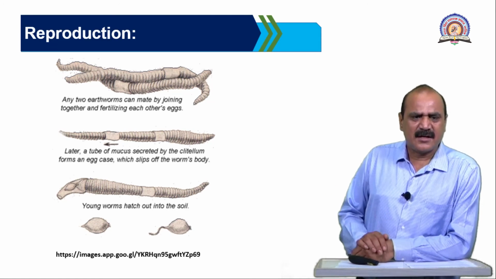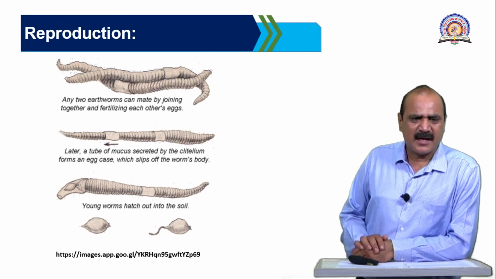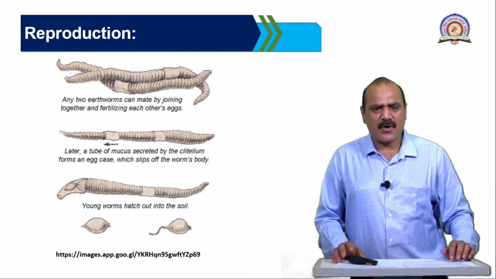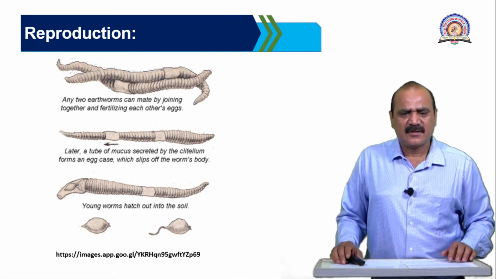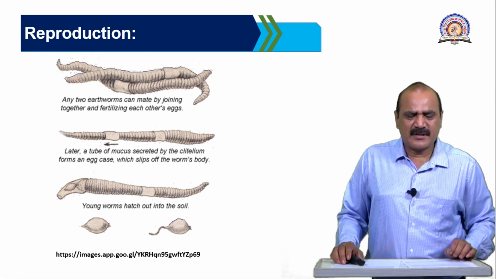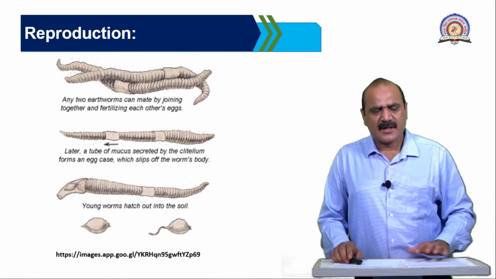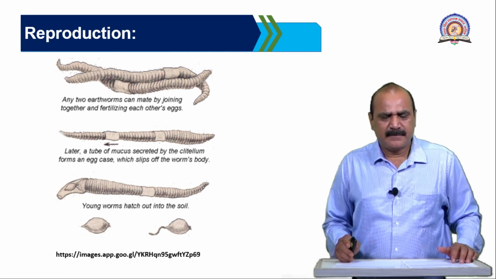A tube of mucus is secreted by the clitellum, which forms the egg case, and then young worms hatch out into the soil during development. The cocoons release the young earthworms outside.